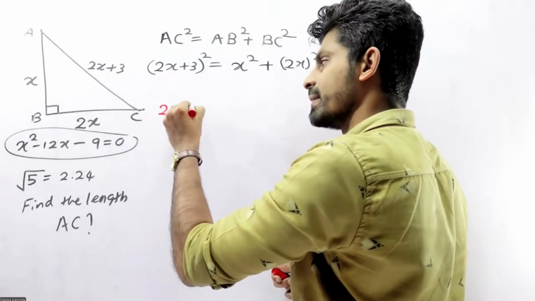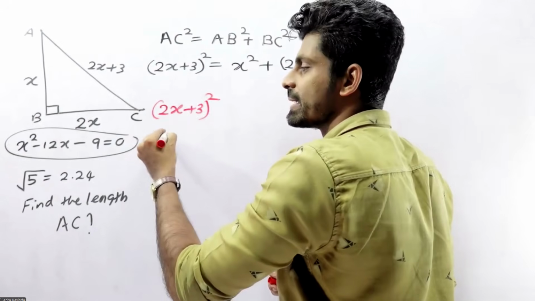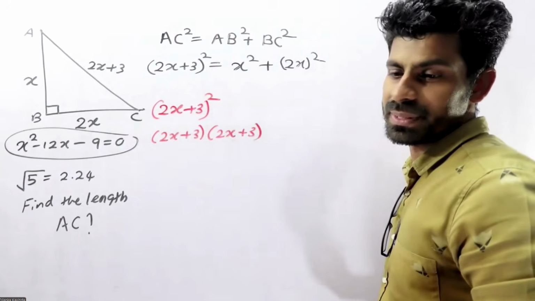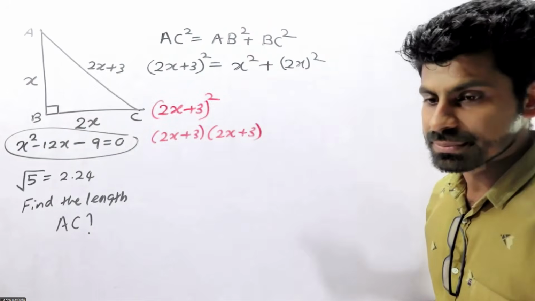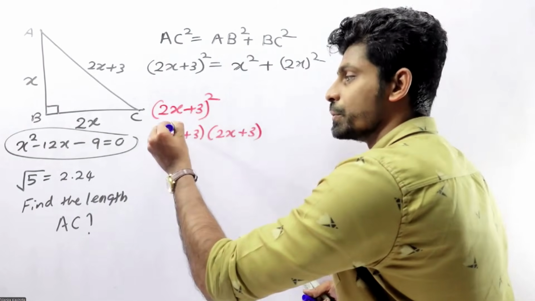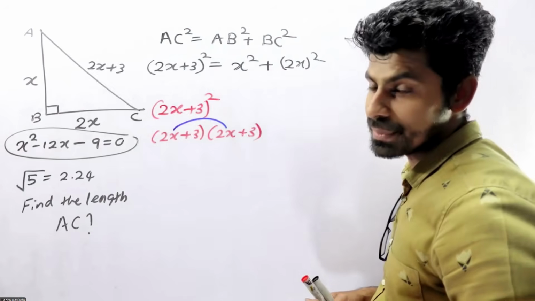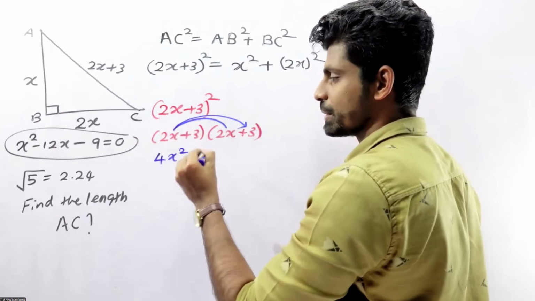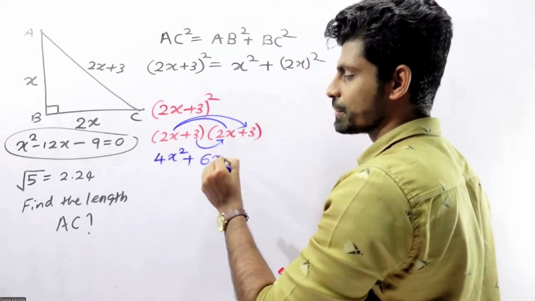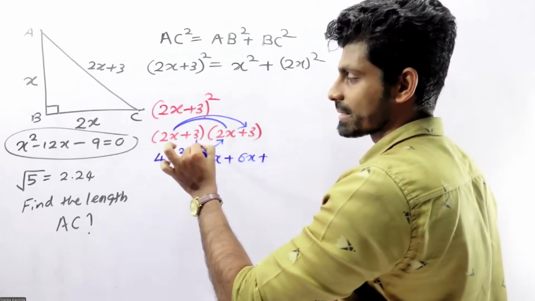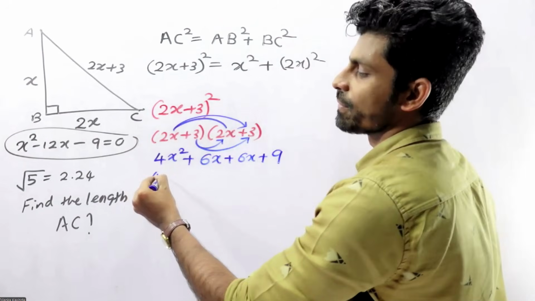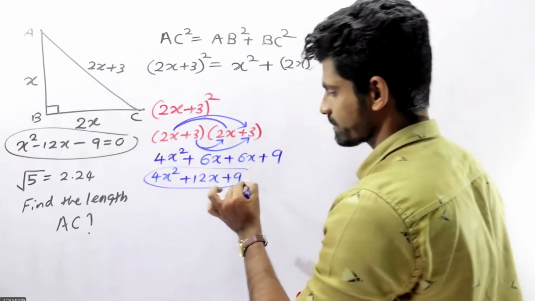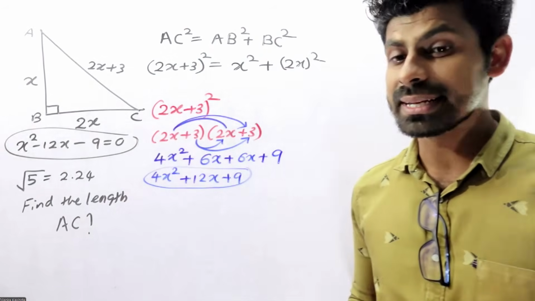Let's simplify 2x plus 3 squared. That means (2x plus 3) multiplied by (2x plus 3). 2x times 2x is 4x squared. 2x times 3 is 6x. 3 times 2x is 6x. 3 times 3 is 9. So 4x squared, 6x plus 6x is 12x, plus 9.